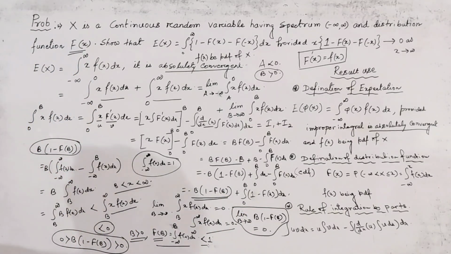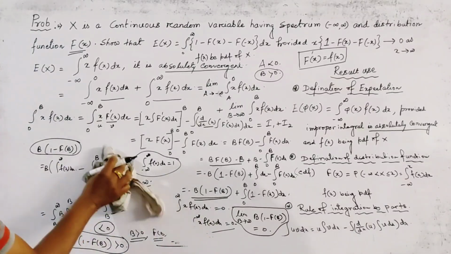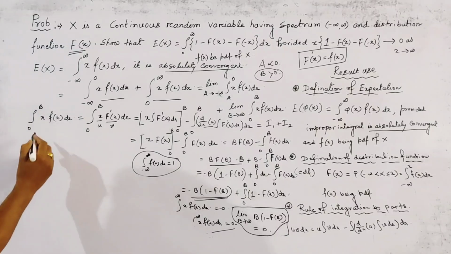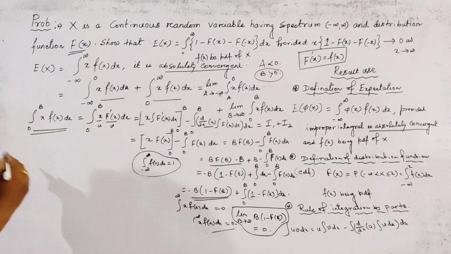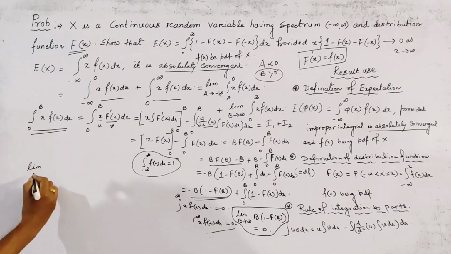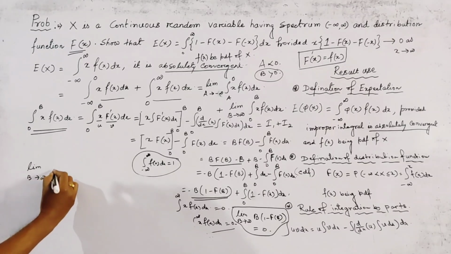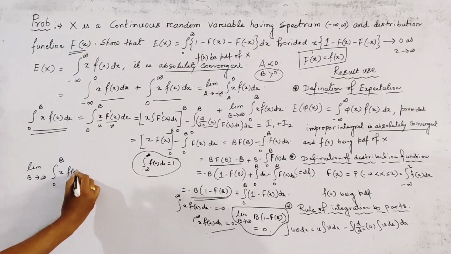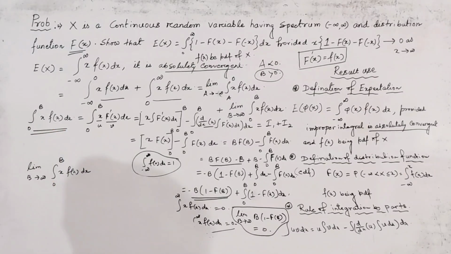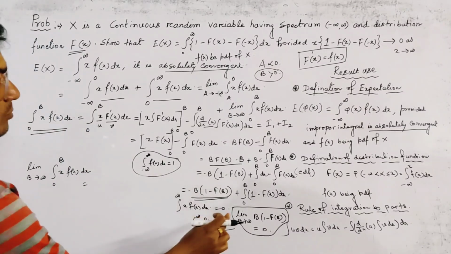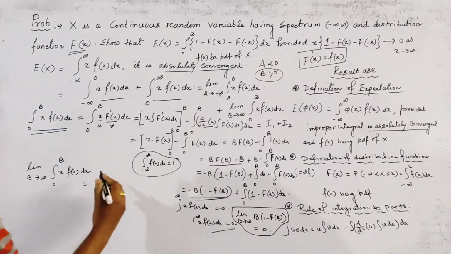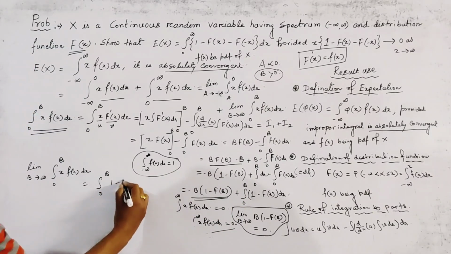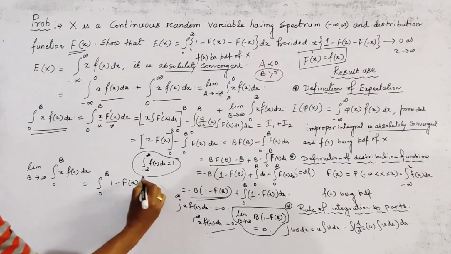So finally we write our I2 as, taking the limit on the left side, limit b tends to infinity integration 0 to b x f(x) dx. This is given by putting the value 0 here, we get integration 0 to b 1 minus F(x) dx.